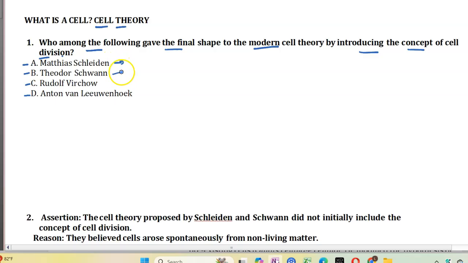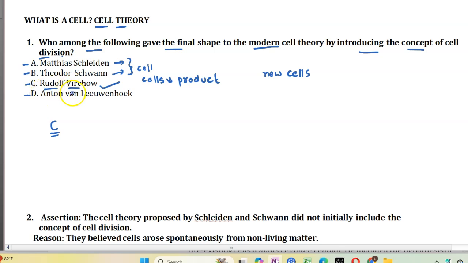Schleiden and Schwann together proposed cell theory, in which the cell is the basic functional unit of life and all living organisms are made up of cells and its products. They did not explain cell division, that is the formation of new cells from pre-existing cells, and that was introduced by Rudolf Virchow. Hence the answer is option C.